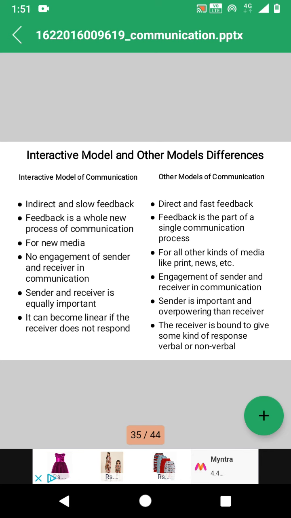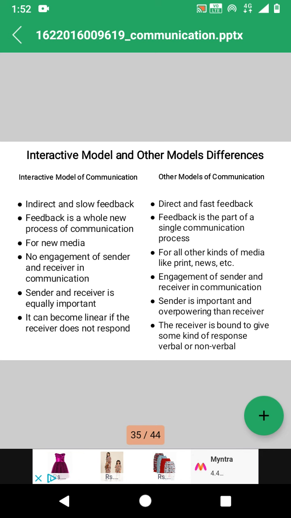In the interactive model of communication, feedback is a whole new process of communication, whereas in other models of communication, feedback is a part of a single communication process. This interactive model is for new media, for media communication, while other models are for kinds of media like print and news.